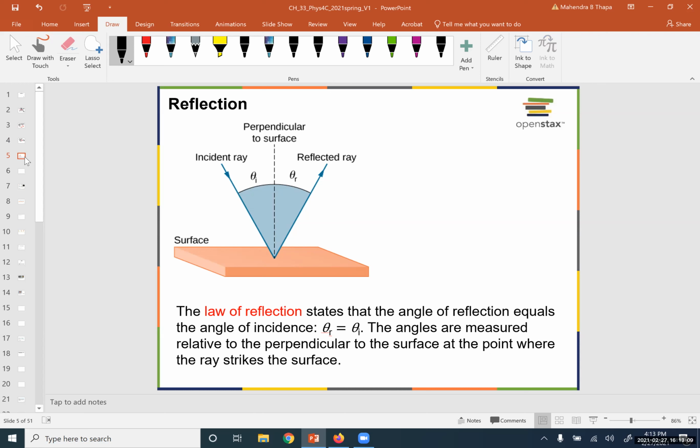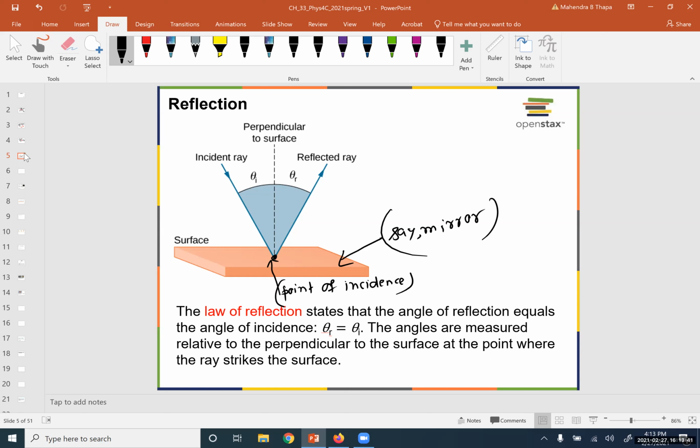Maybe the surface could be, for example, a mirror. And you see here, this line is the perpendicular line to the surface at this point. So this point is called the point of incidence, where the incident ray strikes the surface.